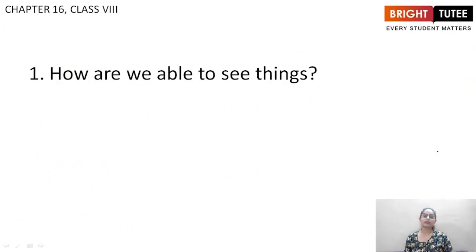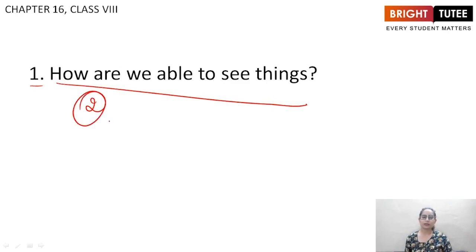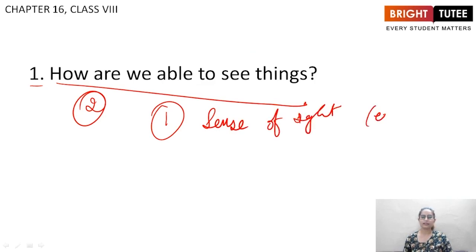Hello students, in this lecture we will be discussing the important questions for the first topic of this chapter, that is basically the introduction. So the first question is, how are we able to see things? This is a very basic question. This is not going to come into your exams. We are just discussing. So there are two things that you require. First one is the sense of sight, basically your eyes, and second is light that falls into your eyes, which makes things visible.